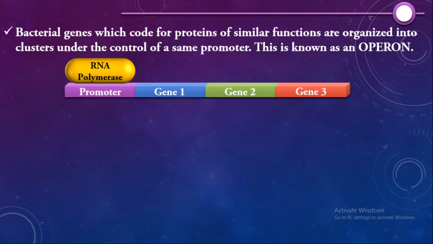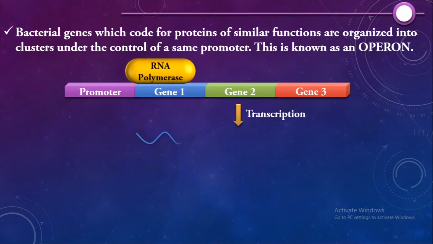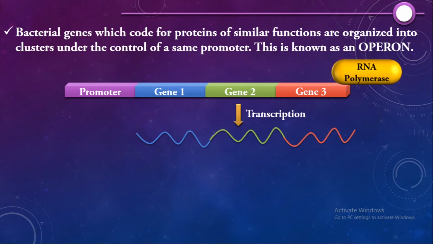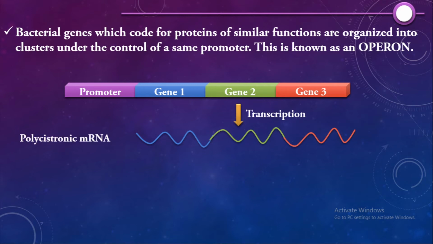It moves through gene 1, then gene 2 and gene 3. As you saw, it went through these genes. What has happened is the formation of something over here, called a polycistronic mRNA. This is the mRNA which is formed, and as you see, the mRNA of these three genes are together.